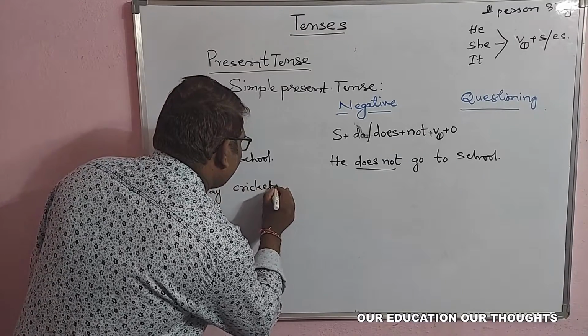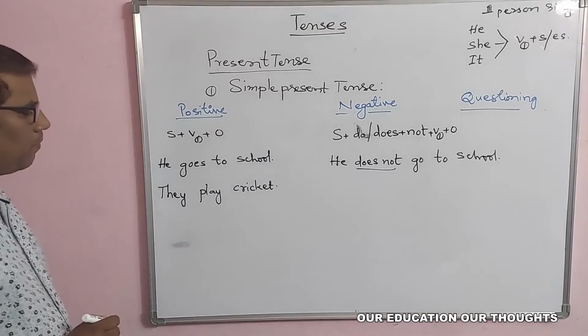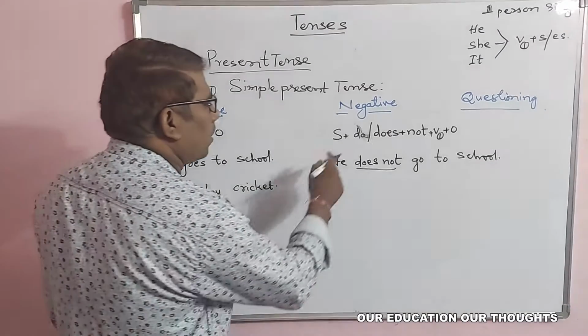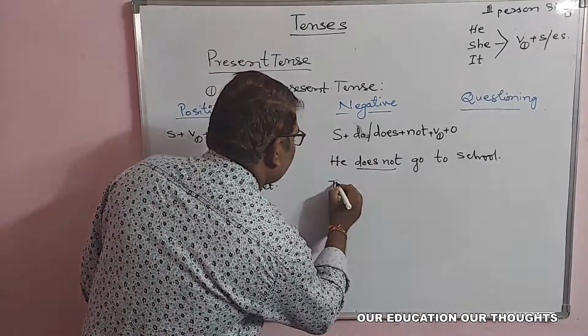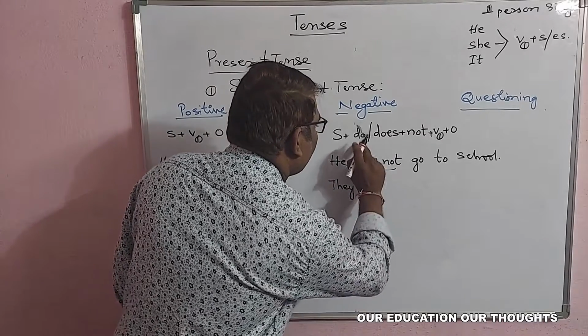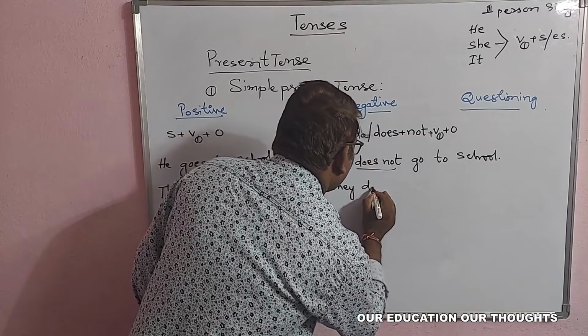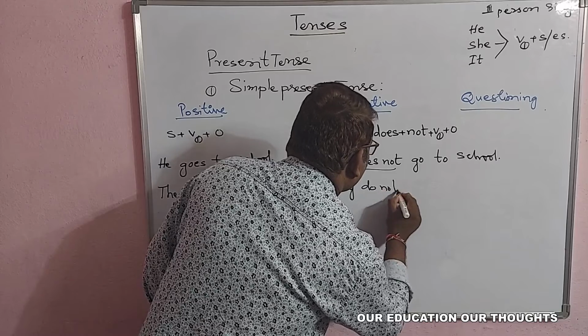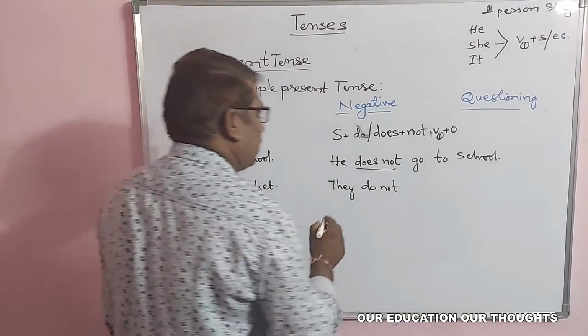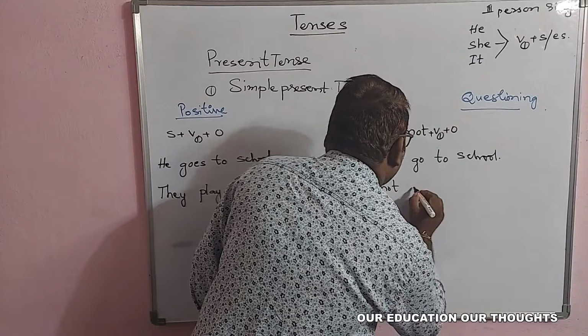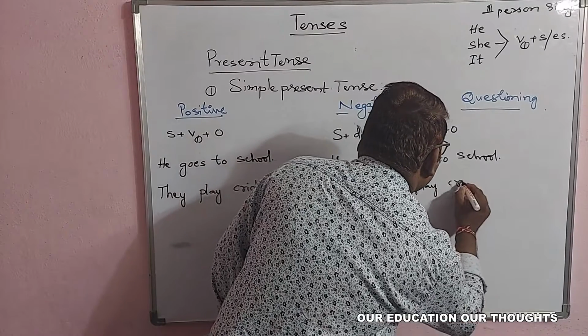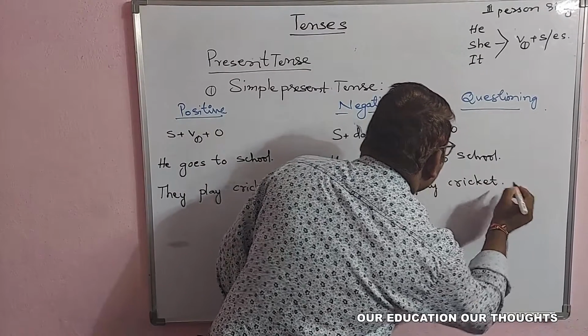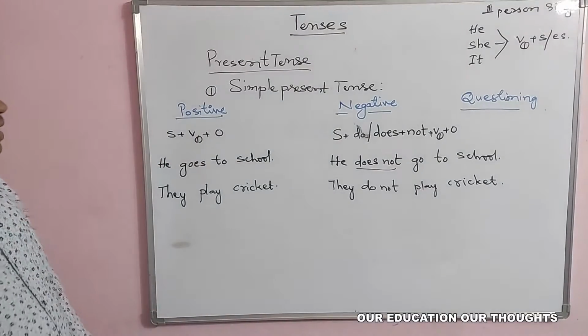It is a habitual action, so that they play cricket. Now here, while writing that negative, they do not. Do plus not. Sometimes don't, doesn't, like that. So they do not play cricket.